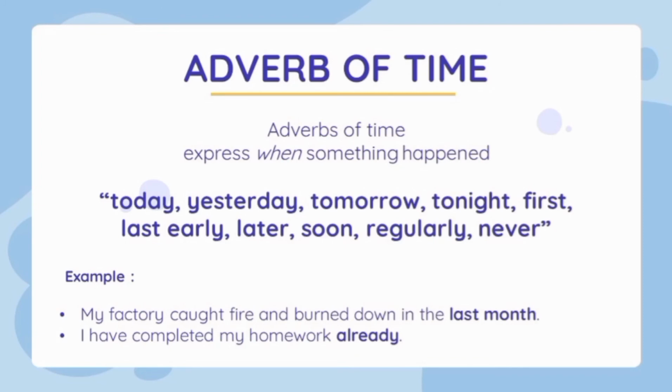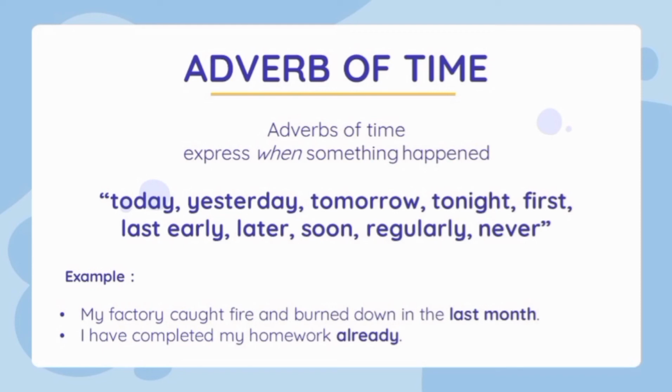Well, the first one is adverb of time. Adverb of time is an adverb which tells us about the time of happenings or the time something is done in the sentence. Adverbs of time are used in the beginning or end of the sentence. Adverbs of time are like today, yesterday, tomorrow, tonight, first, early, later, soon, regularly, and never.